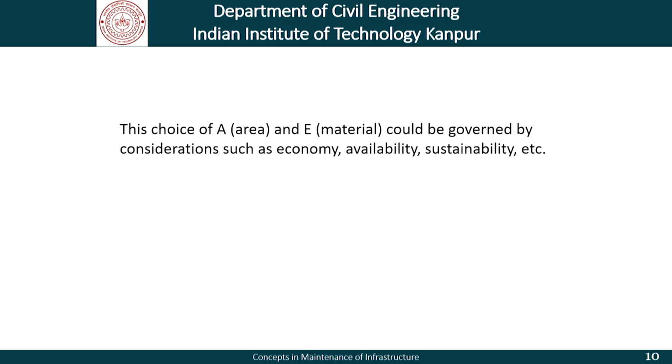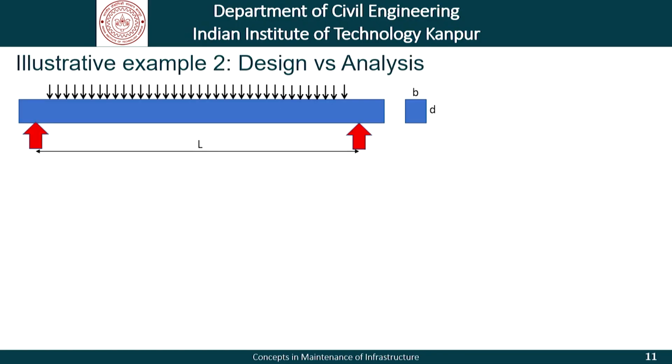Now, this choice of the area and E, which is the material of that block, could be governed by considerations such as economy, availability, sustainability, and so on. And that is the starting point of engineering. So, engineering design incorporates concepts in economy, availability, sustainability, and so on and so forth, using the fundamental principles of analysis. Let us take another example.